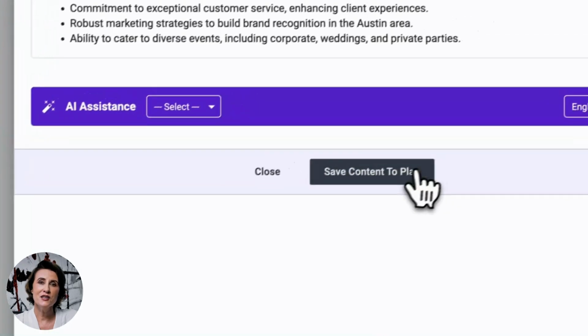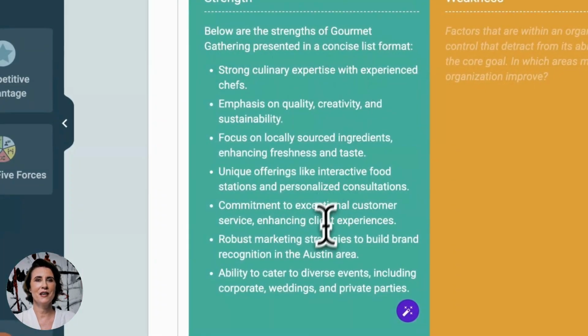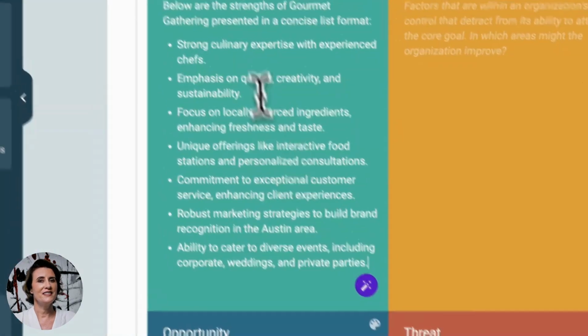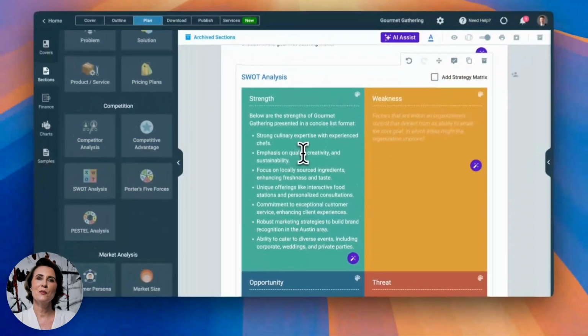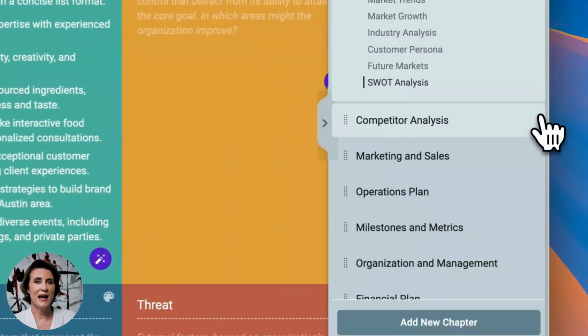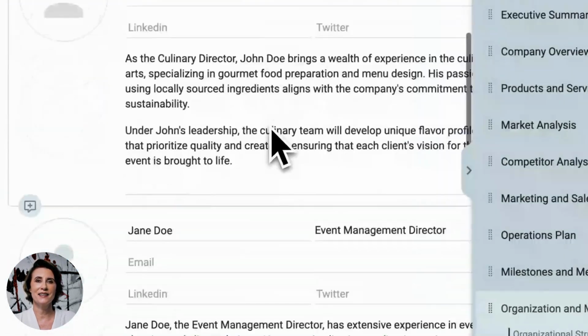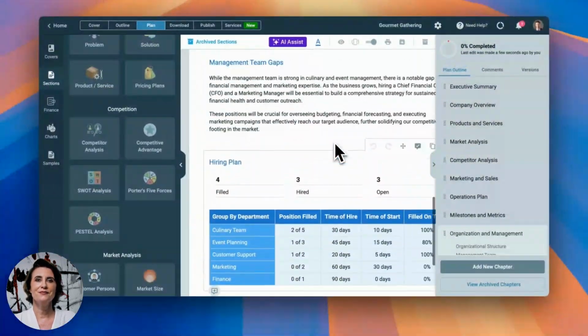Now, AI has written a SWOT analysis for our catering business. You can always customize and personalize this detail, but first, it has prepared a draft for you. Later, you can customize this content however you want. Now moving ahead, in the organization and management chapter, it has also placed a hiring plan for us.